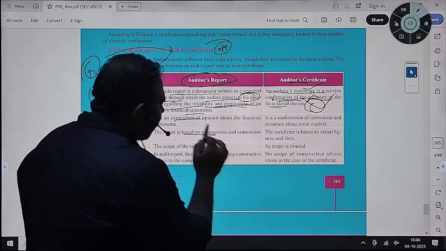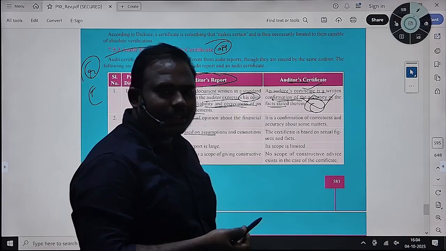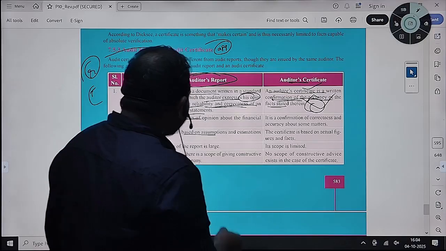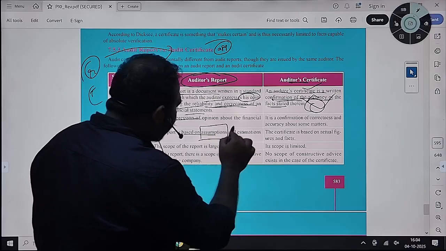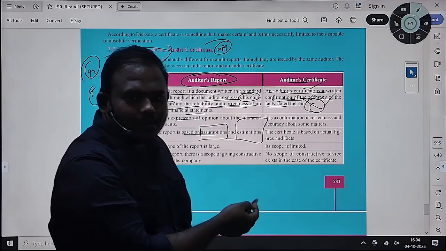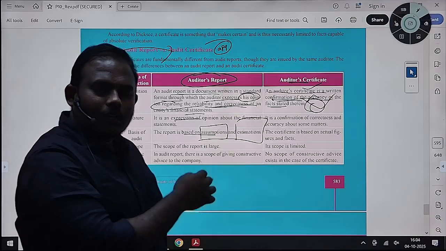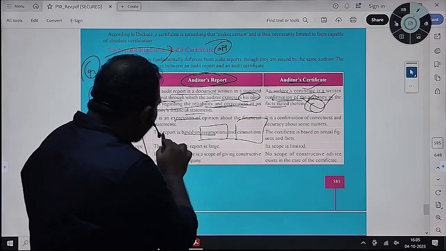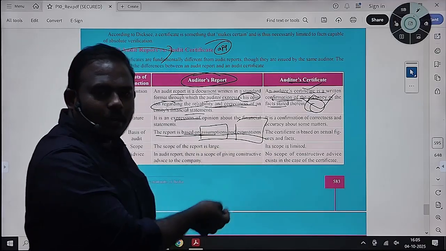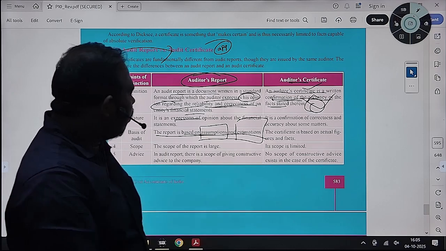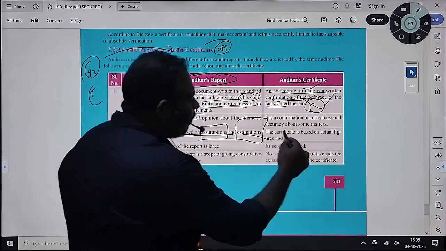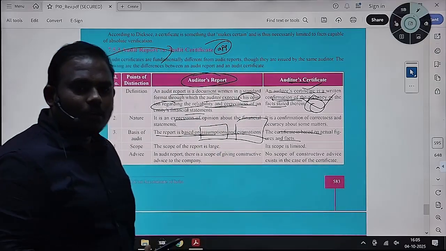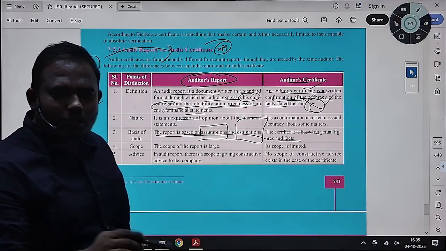The audit report is based on assumptions and estimations. Accounts are always prepared on estimations and assumptions, and you will test those assumptions and estimations. So your audit report is always based on assumptions and estimations. But a certificate you cannot give like that. You cannot give it based on assumption or estimation.